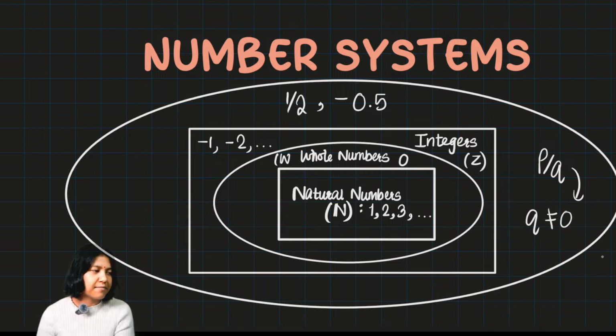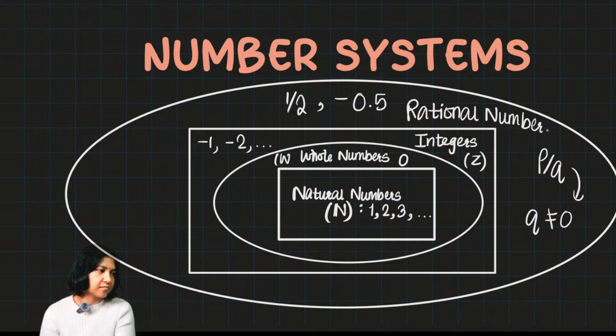Now by then people must have realized that it is not possible to divide by 0. It is not possible at all, it's undefined, or it is never possible in real life that you divide something by 0. So then this new family of numbers, all the numbers including the previous numbers that we already talked about, this family of numbers now we call them as rational numbers. Rational numbers.